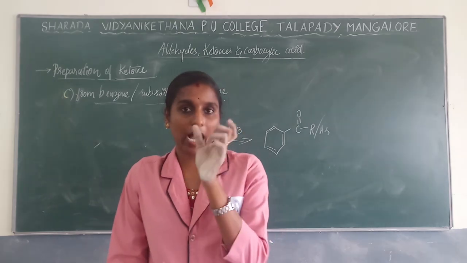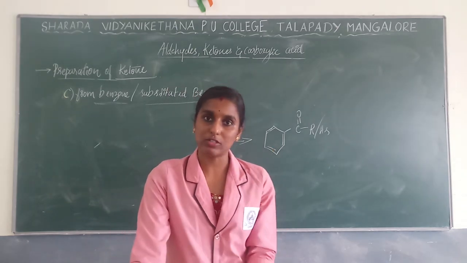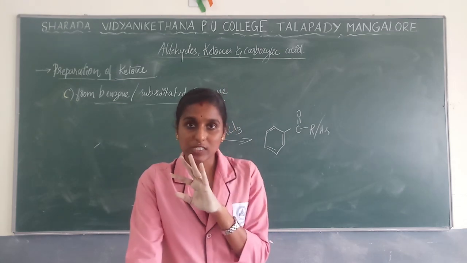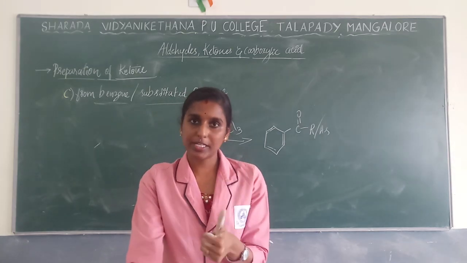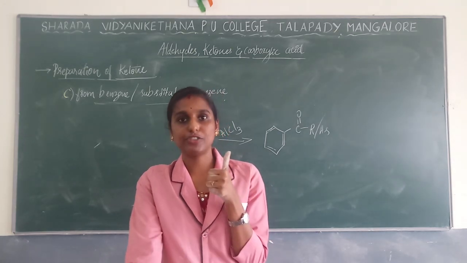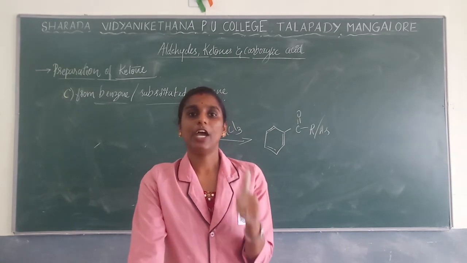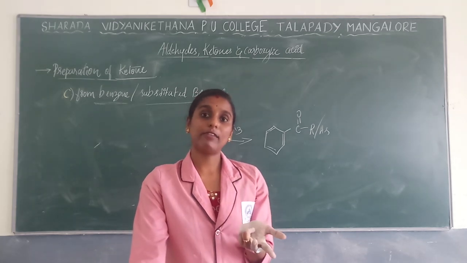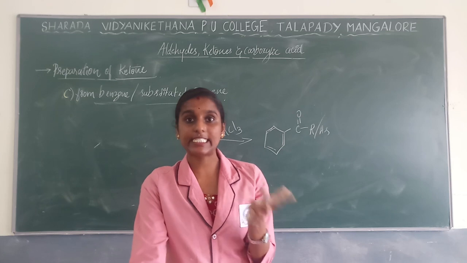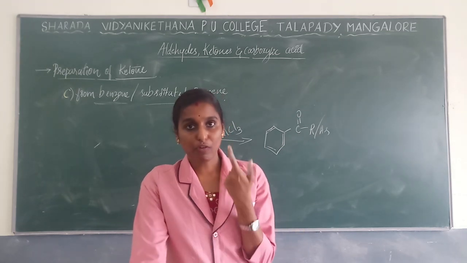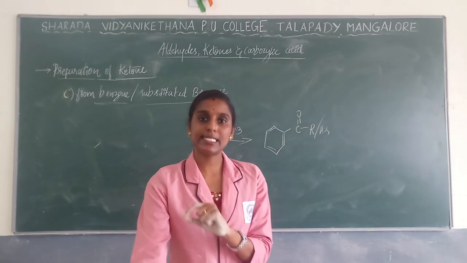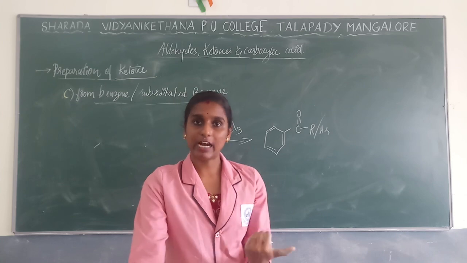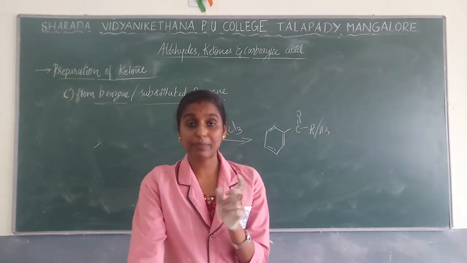Regarding preparation of aldehydes as well as preparation of ketones. In the last class you have learned preparation of aldehyde as well as ketone by using the same kind of reagent. That will be done by the oxidation method, by using an oxidizing agent. If you are using primary alcohol, you are going to get aldehyde. If you are using secondary alcohol, you are going to get ketone as a product. The next reaction you have learned is by catalytic dehydrogenation. Same thing there, instead of oxidizing agent you are going to use a catalyst, copper, or you can use silver as a catalyst, where primary alcohol will give aldehyde and secondary alcohol will give ketone in the presence of the catalyst.